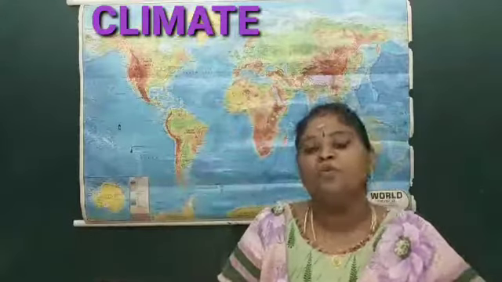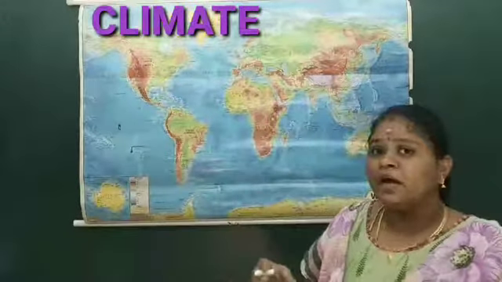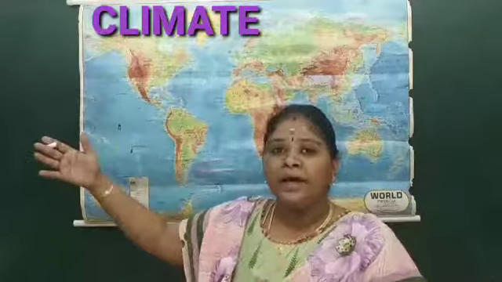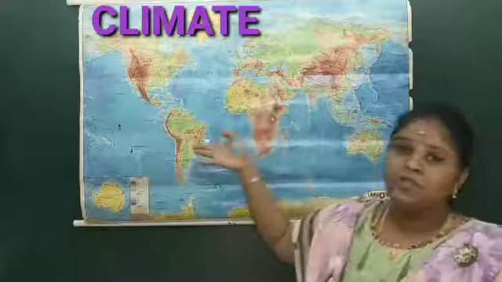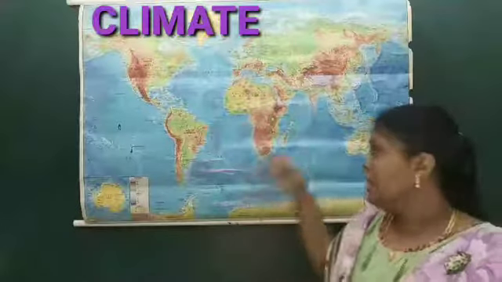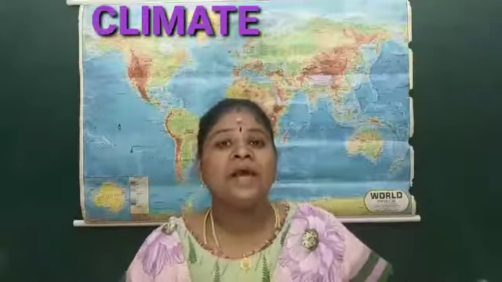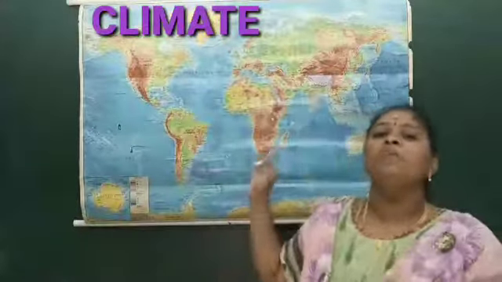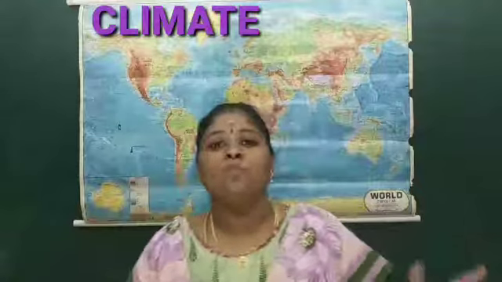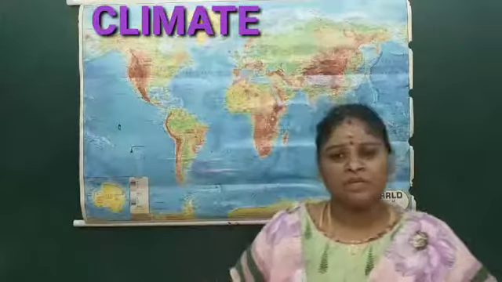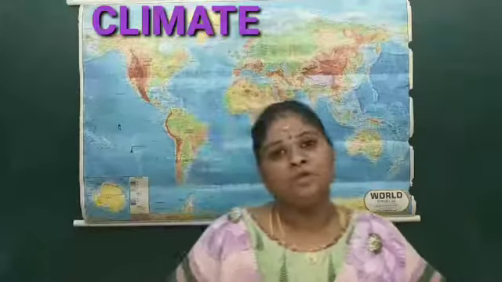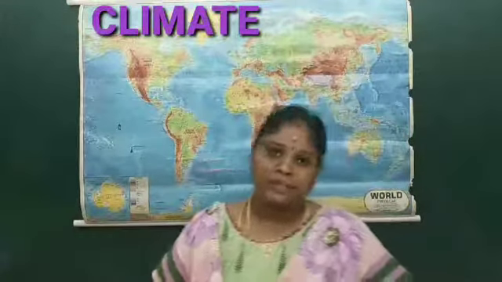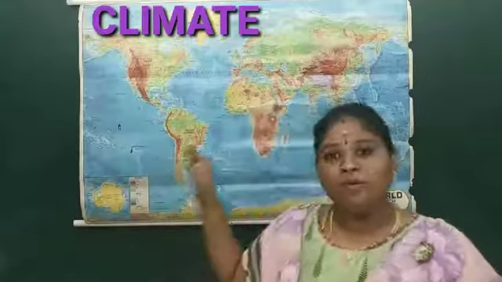They understood that for 3 months the wind blows in one direction, and for 3 months it blows from the other direction. This is how they identified it, and they gave that wind the name monsoon. Western monsoon or eastern monsoon, like that, were named by the Arab travelers, the Arab traders actually. I hope you have understood this.